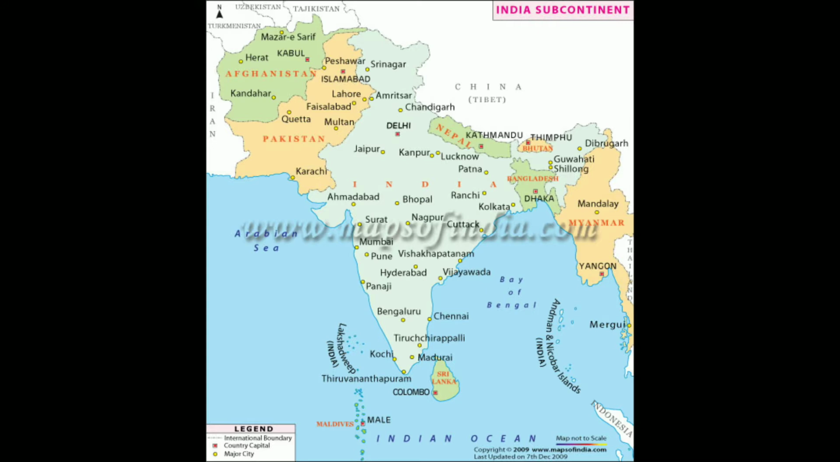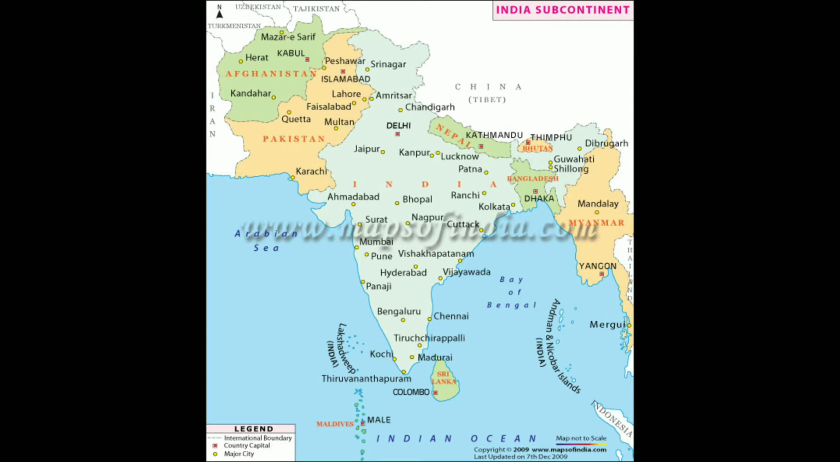Sri Lanka is separated from India by a narrow channel of sea formed by the Palk Strait and the Gulf of Mannar. If you see the map, you will see that Sri Lanka is separated from India by this narrow channel. While the Maldives Islands are situated to the south of Lakshadweep Island.